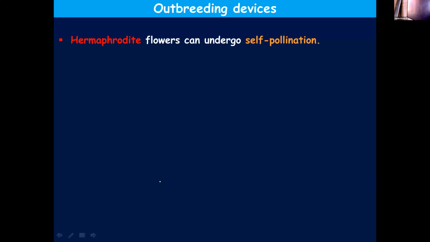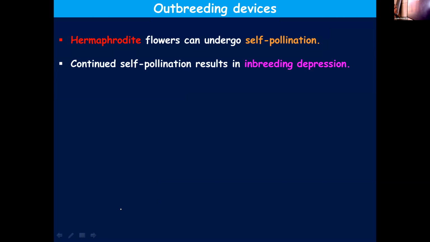Hermaphrodite flowers can undergo self-pollination. When both male and female reproductive organs are found in the same flower, this can carry out self-pollination. Continued self-pollination can lead to a condition known as inbreeding depression.